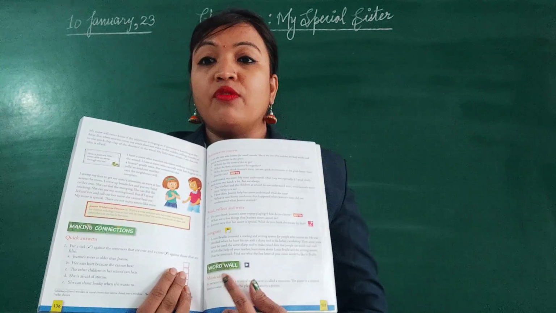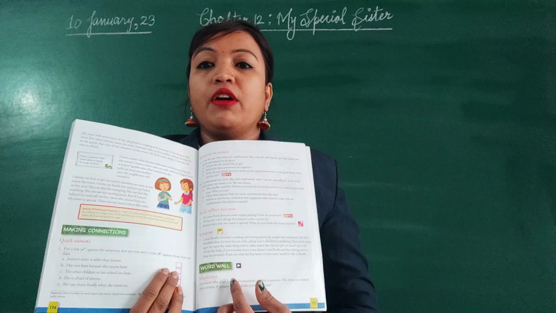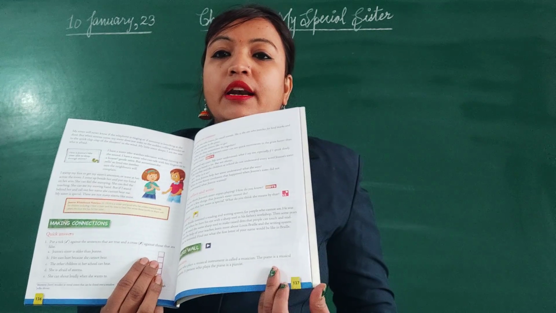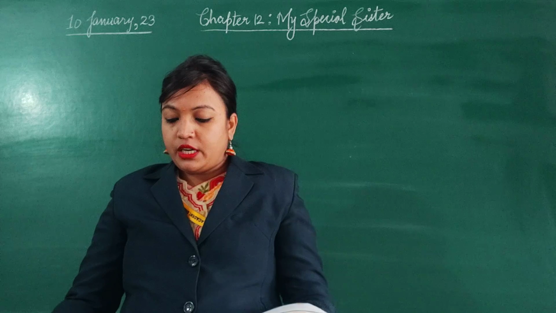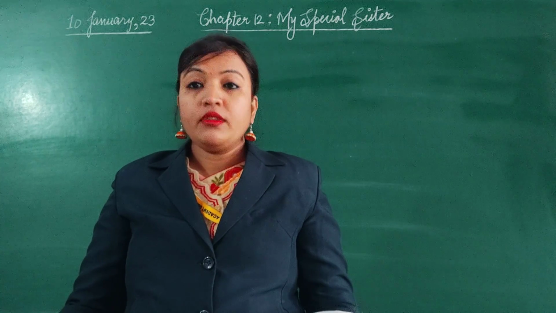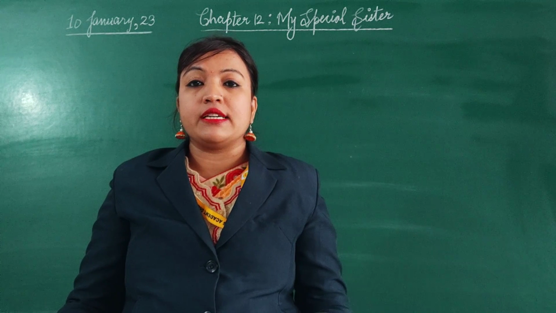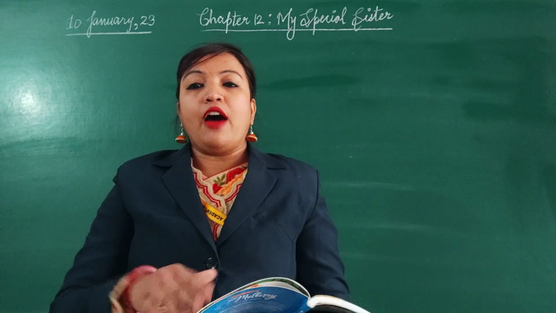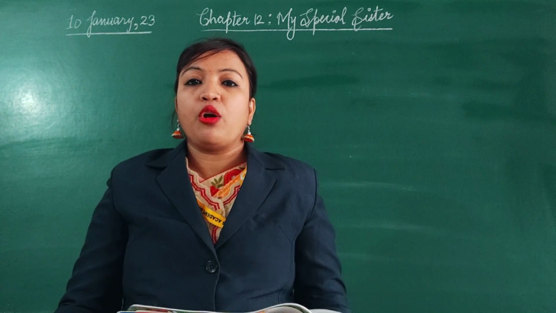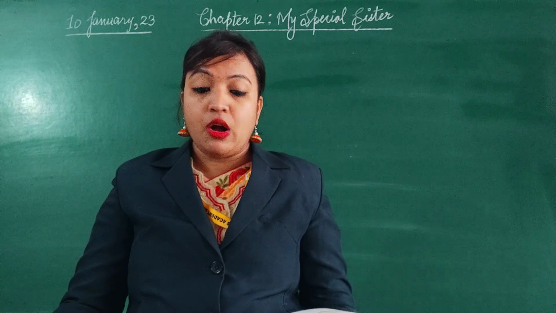We will start with the word wall exercise given on page number 137. So please take out page number 137 in your book, and whatever answers we discuss and solve, you have to write those answers in the book, and after that you have to complete them in your copy. So let us start the class now.